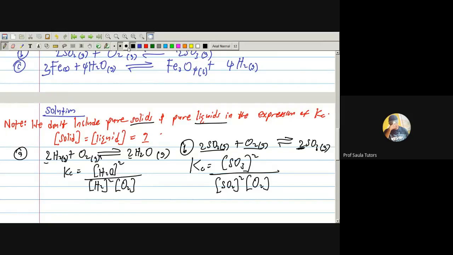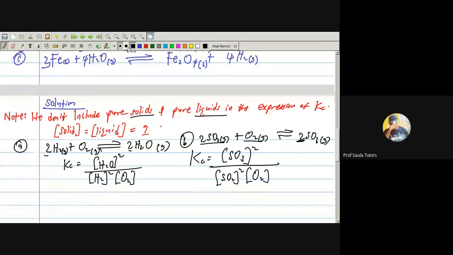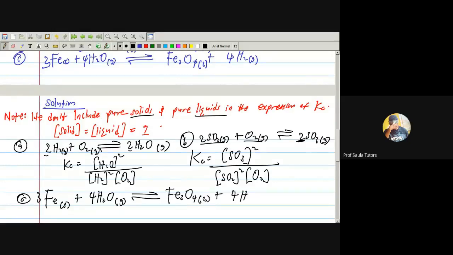So now let's look at the third question, C. The third question, C, is a little bit technical. This particular question, you see it in WAEC and JAM. Now, see what we have here.